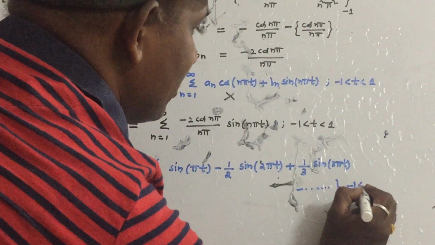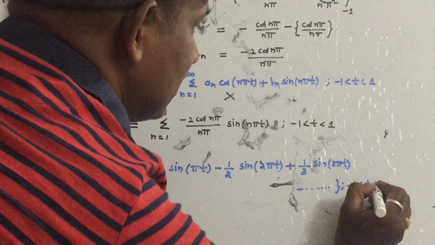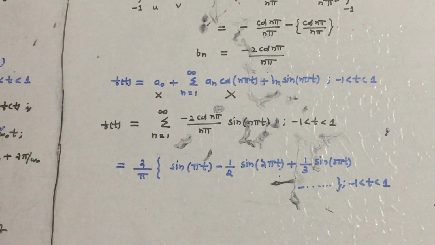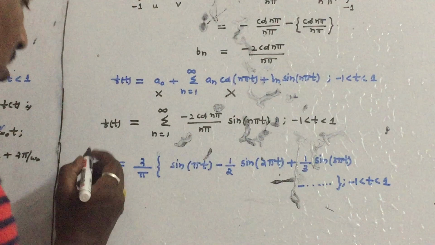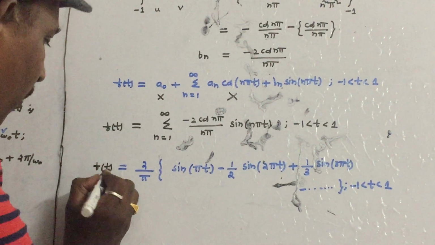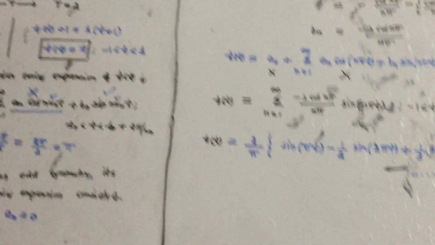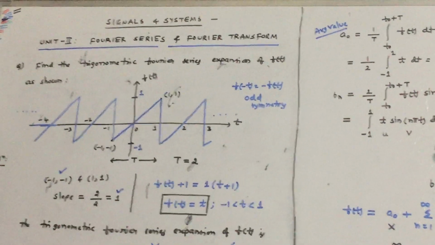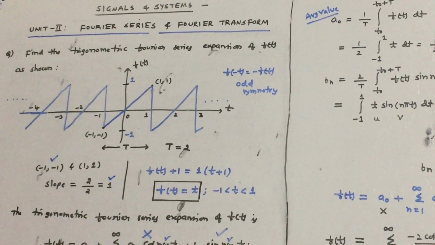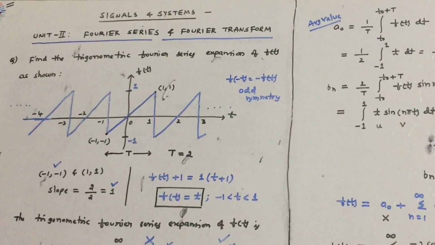So this is the expansion of one cycle. We are approximating one cycle of the given waveform. This is the answer for this problem, where we used symmetry conditions. Thank you.